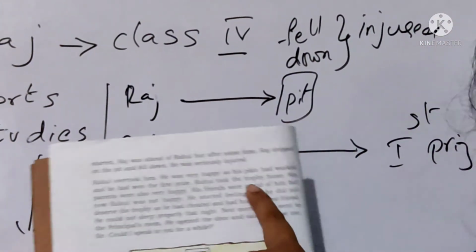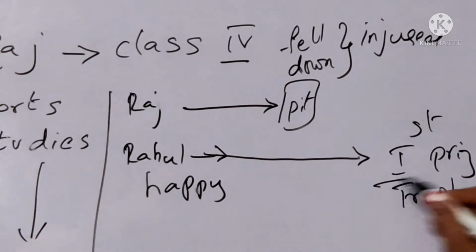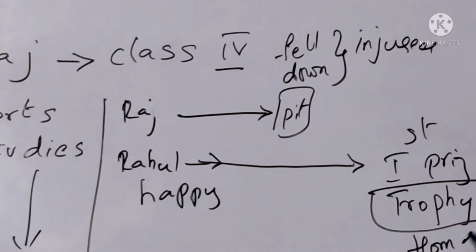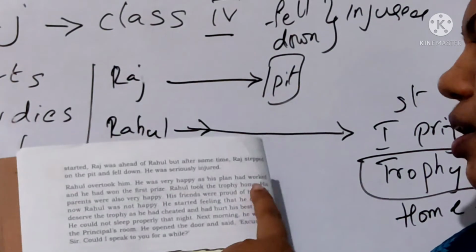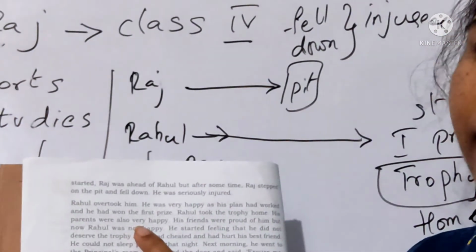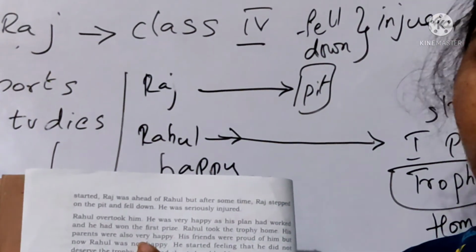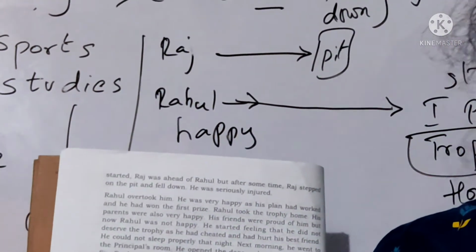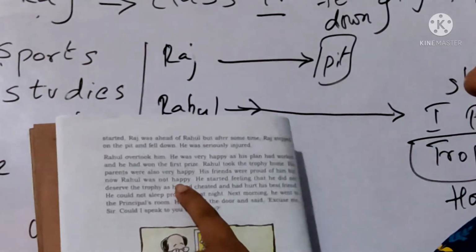Rahul took the trophy home. When he got the first prize, the school also gave him a trophy. And he took this trophy home to show his parents that he got the trophy. Then his parents were also very happy. So obviously when you get first prize anywhere, what will happen? You will show it to your parents and your parents will feel very excited and surprised. They feel very happy as they have won some gifts. Okay. So this is what has happened.